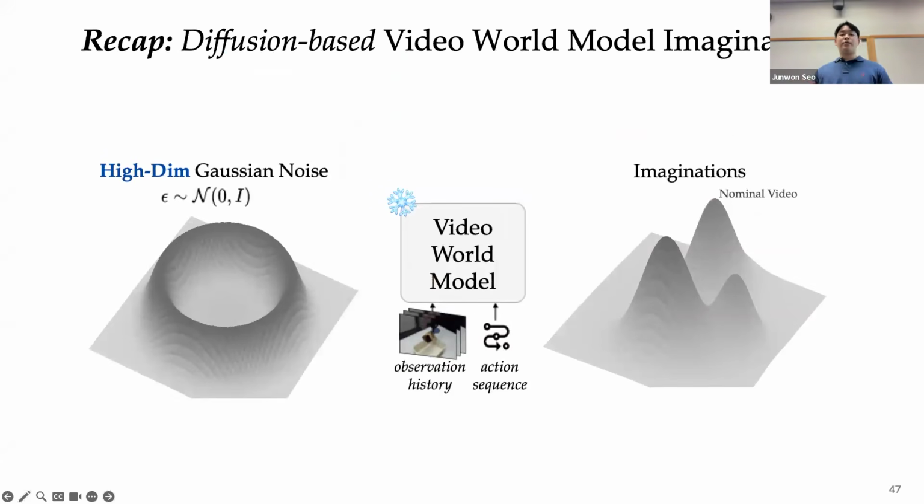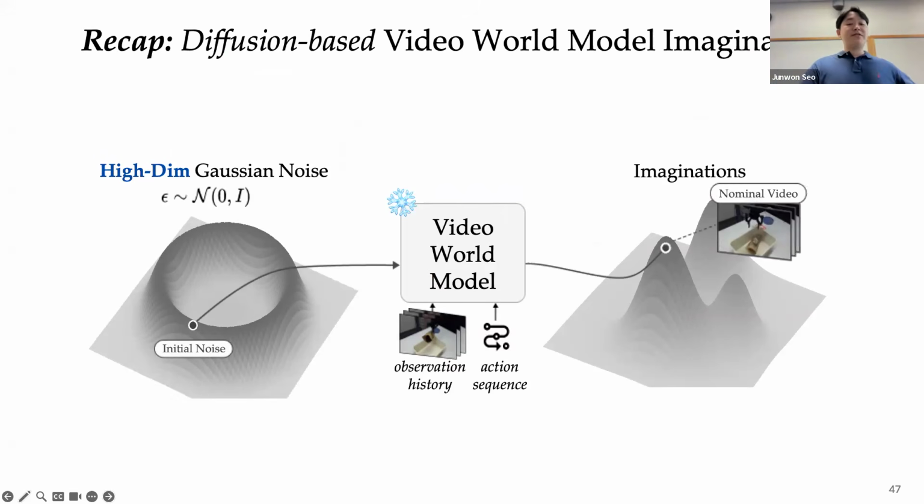So before we dive into our solution, let's briefly review how diffusion-based video world models actually work. It is conditioned on the robot observation history and future action sequences. The diffusion-based video world model transforms a Gaussian noise sample into a future video sample. So each initial noise sample produces one possible future imagination drawn from the model's learned distribution.